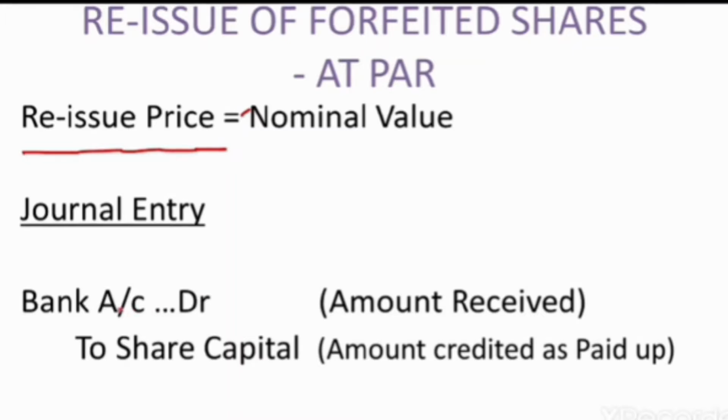The simple journal entry is: bank account debited with the amount received at the time of reissue, to share capital, the amount credited as paid up amount at the time of reissue.